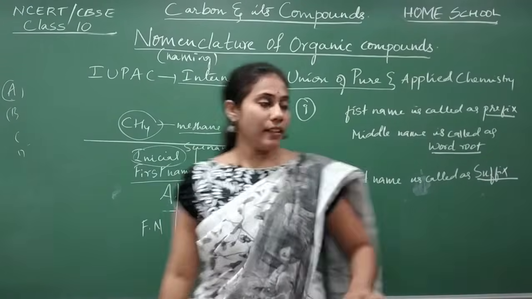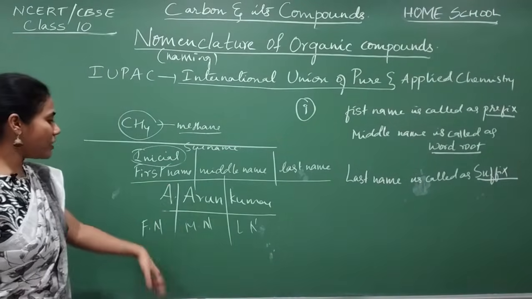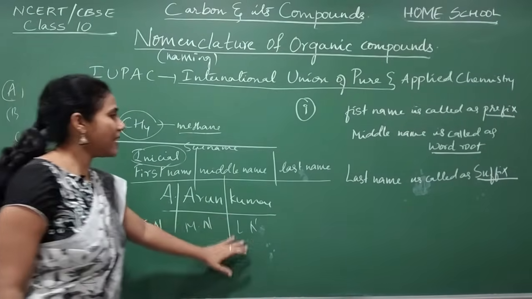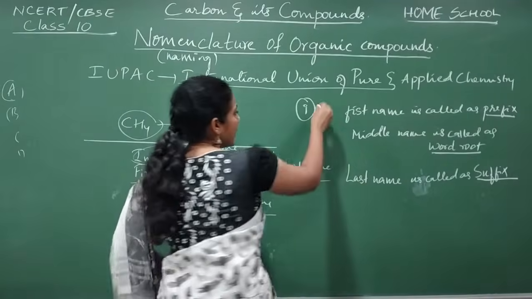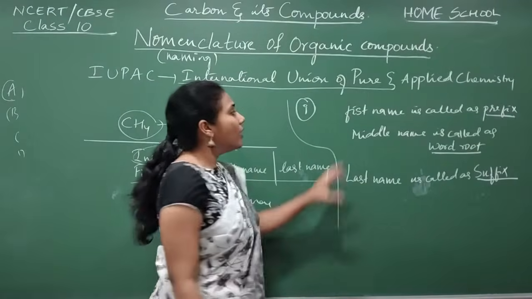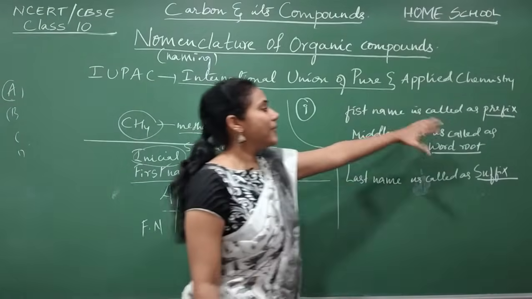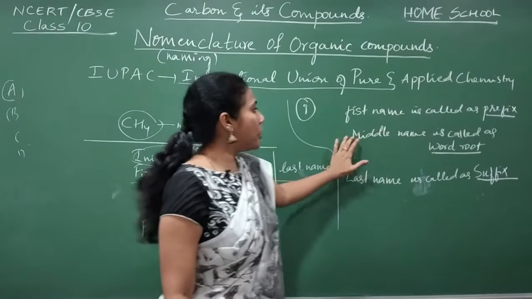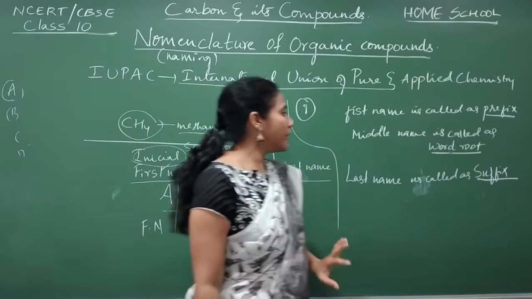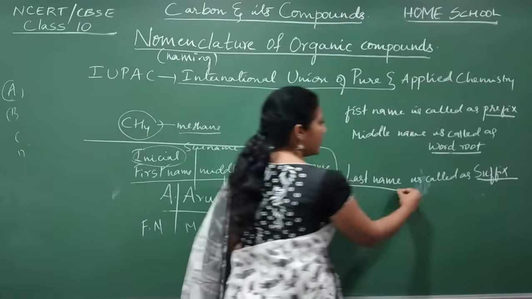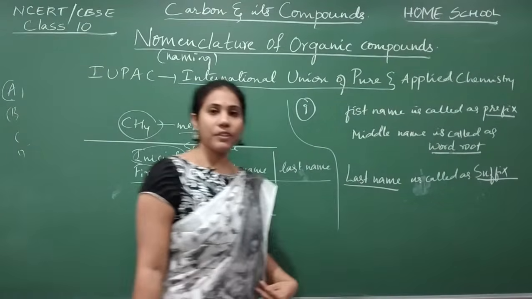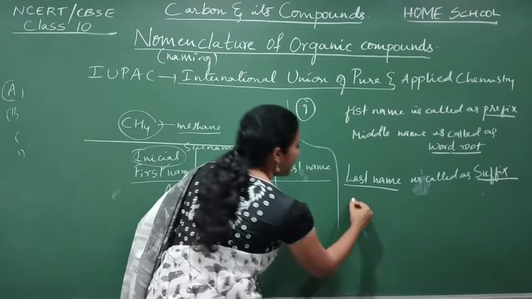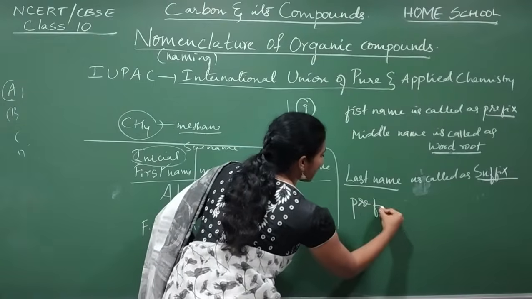Normally in the English language, we use this part of a name as first name, this as middle name, and this as last name. Similarly, for our chemical compounds, instead of first name we call it prefix. Instead of middle name we call it word root. Instead of last name we call it suffix. And now, always the prefix has to be written first.